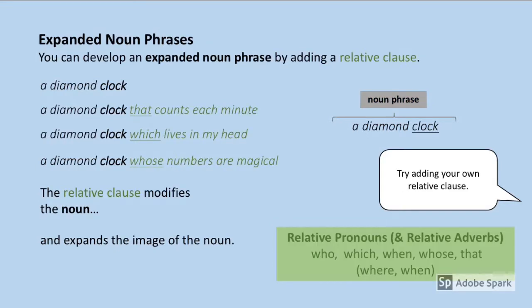We can also add a relative clause. A diamond clock that counts each minute. A diamond clock which lives in my head. A diamond clock whose numbers are magical. Again, the relative clause modifies the noun and expands the image. Try adding your own relative clause to this noun.